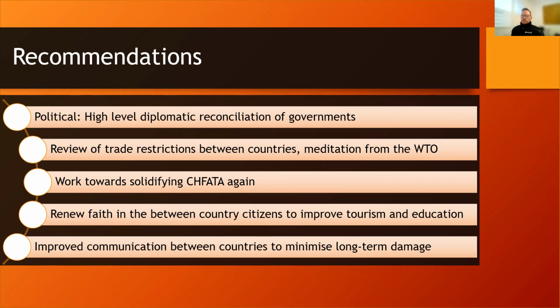Tariffs placed on Australia for exports of barley, wine, beef, and education and tourism will need to be reviewed between the two countries. This may need mediation from the World Trade Organization. A recommendation to work towards solidifying ChAFTA again, the free trade agreement between Australia and China, which would implement and solidify a strong future of trade between the two countries.